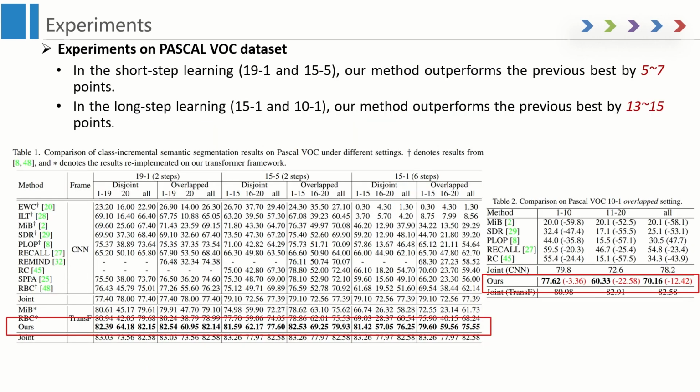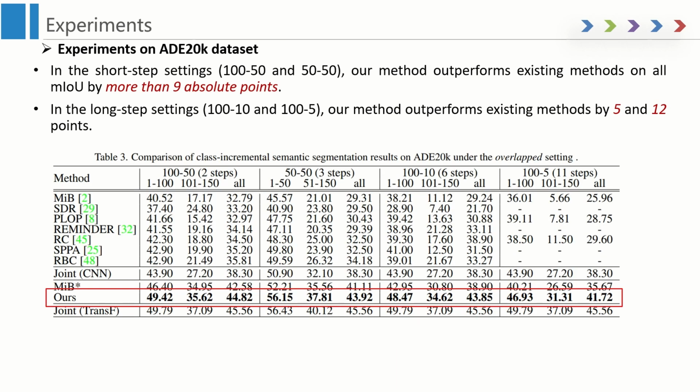We first perform experiments on Pascal VOC. Our method significantly outperforms the previous state-of-the-art methods by a large margin on all 4 protocols, about 6 to 15 absolute points on all mIoU. And the superiority of our method is more obvious in the long-step learning. We further perform experiments on the more challenging ADE20K dataset. In the short-step learning, our method outperforms existing methods on all mIoU by more than 9 absolute points. In the long-step setting, our method outperforms existing methods by 5 and 20 points.